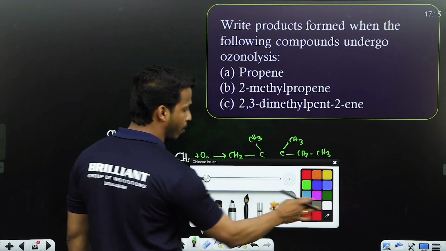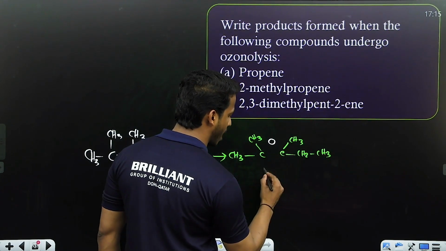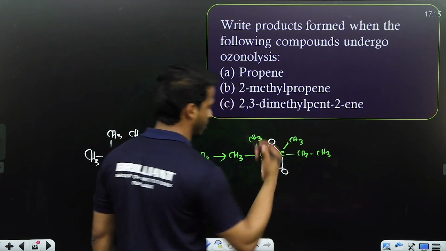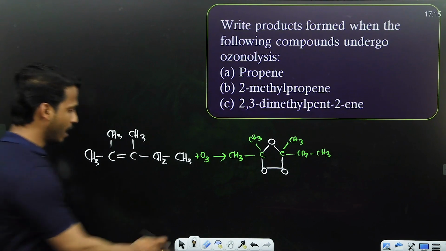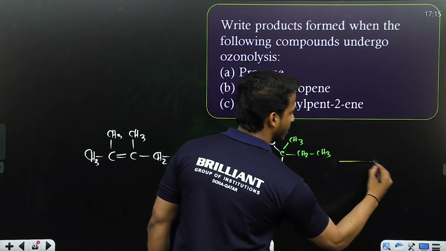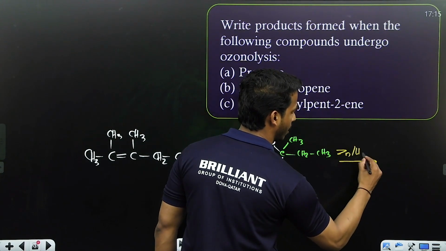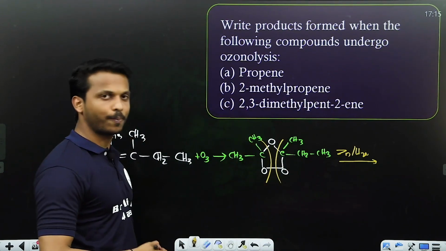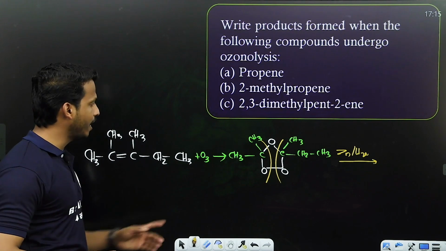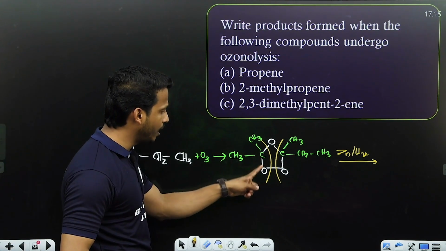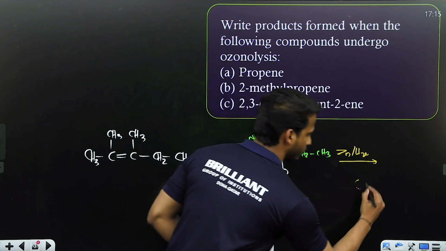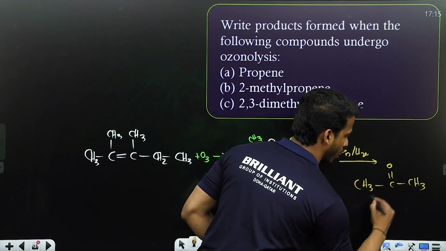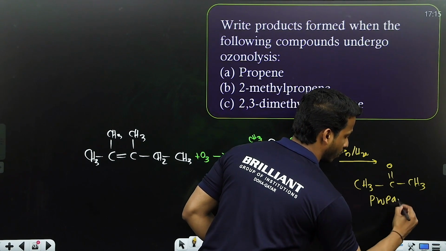After cutting the double bond, you know, we have to place one oxygen up, two oxygen down, make the connection like this. Okay all, and break it with the help of zinc and water. Can you say the product which you have on the left side? CH3 CO CH3. What we call it as propanone.